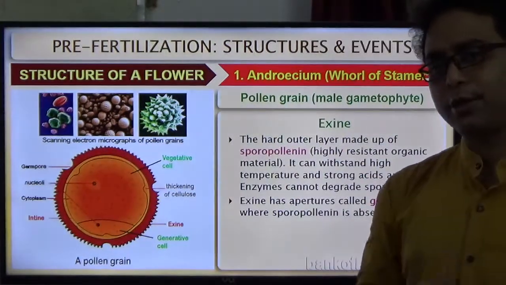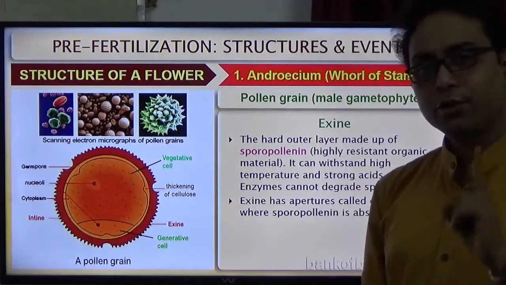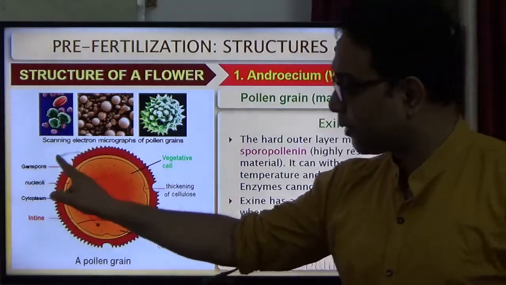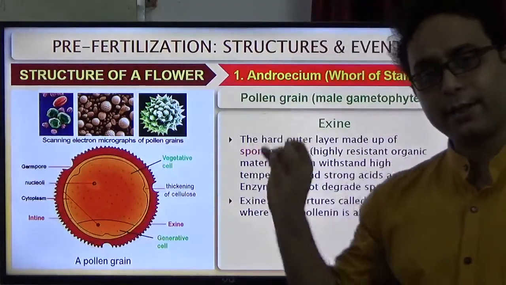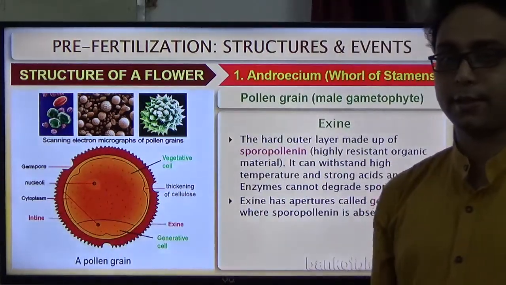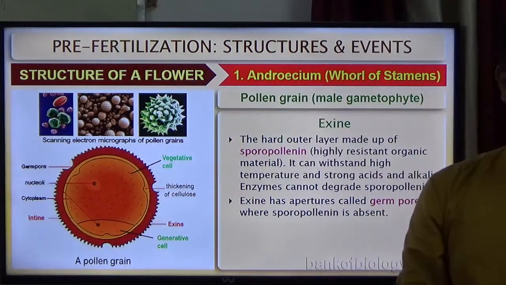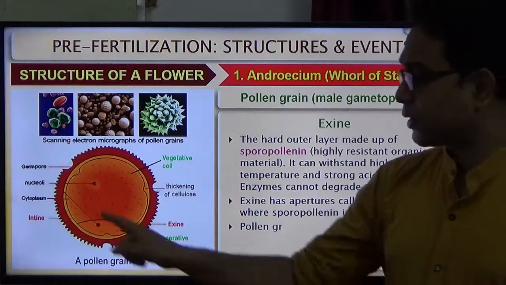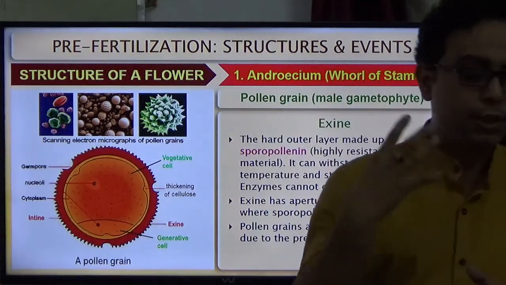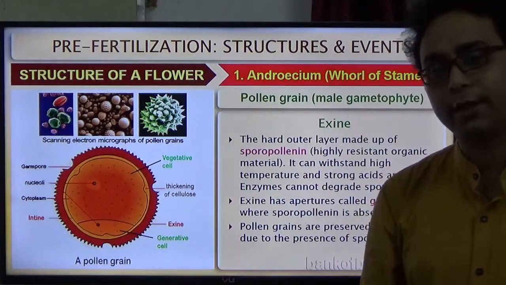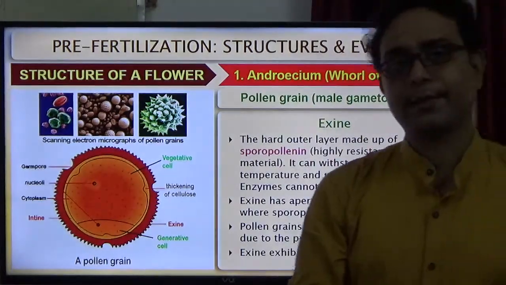So how does the pollen tube come out from the pollen grain? There are particular regions called germ pores. Here the exine layer is very thin or not present. So these sites help in the generation of the pollen tube. These structures are called germ pores. Pollen grains are preserved in fossils due to the presence of sporopollenin, because it is a highly resistive structural material present in the exine.